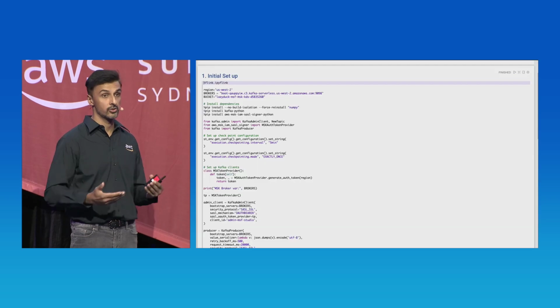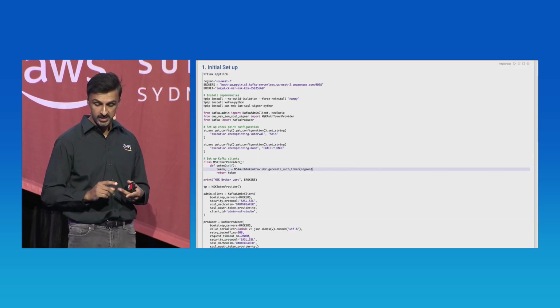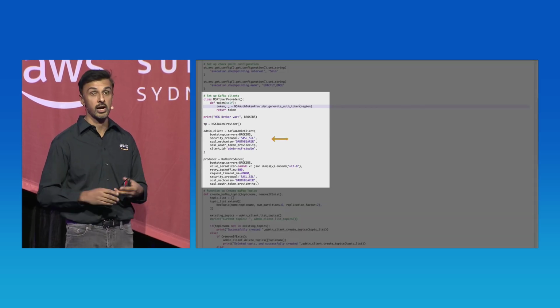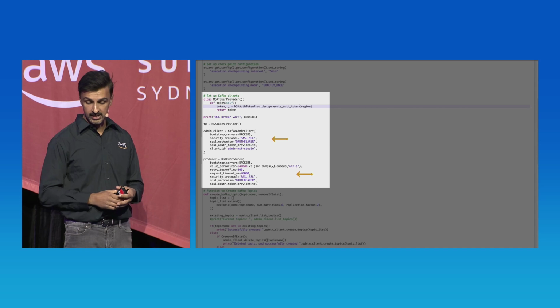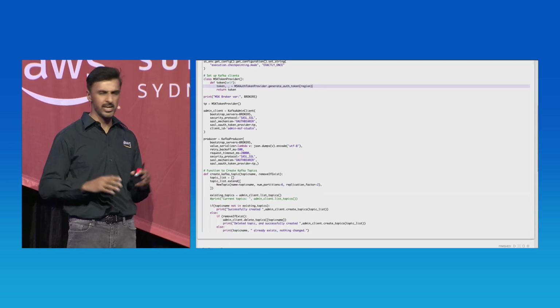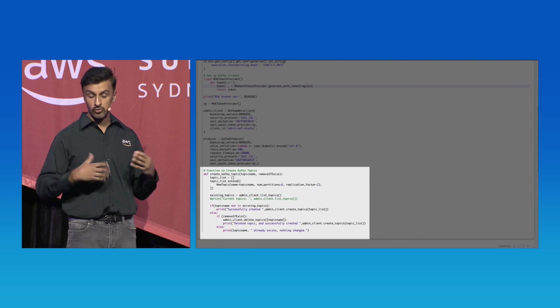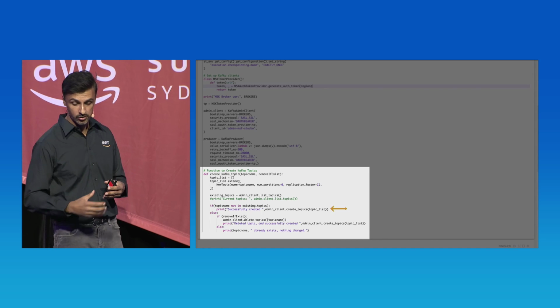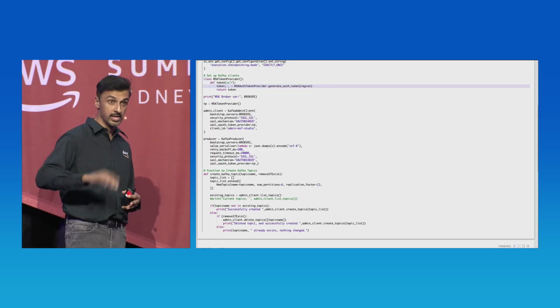So there are 3 options. We're going to set up those configuration options, and then we're going to take a look at connecting to the MSK cluster. We're going to set up our admin client and our producer, and once again, we're using IAM authentication to sync up with that MSK cluster. And the last piece of it is just a helper function to create Kafka topics. We're just using the Kafka admin API to provision those Kafka topics. So we'll use that next.